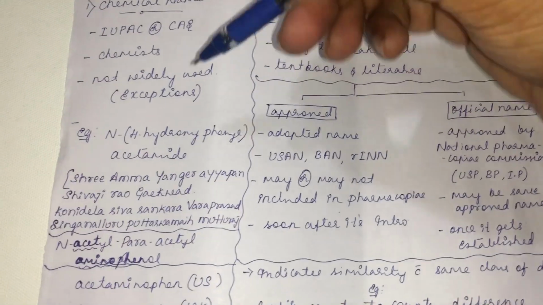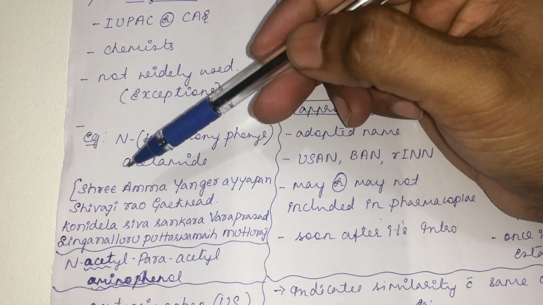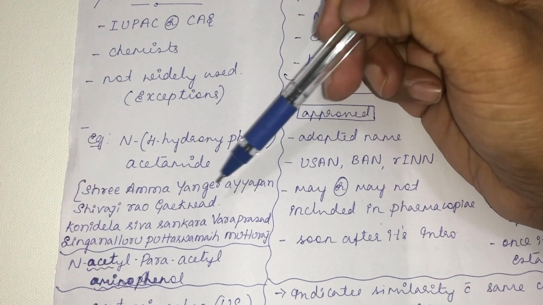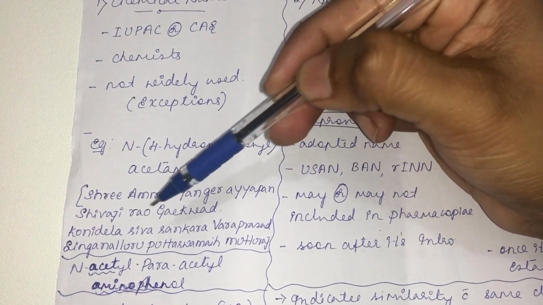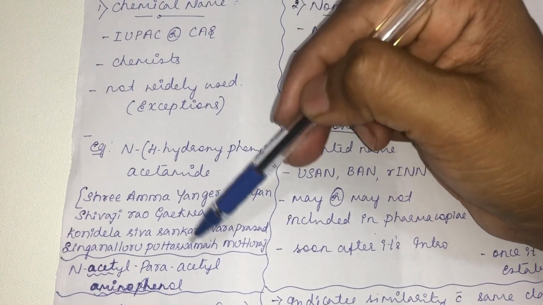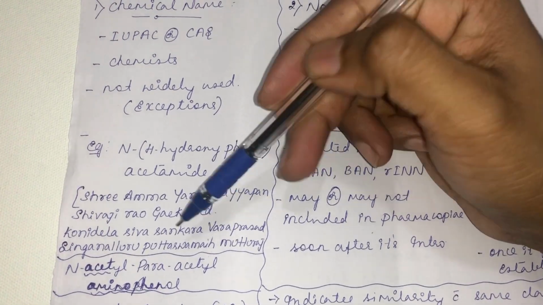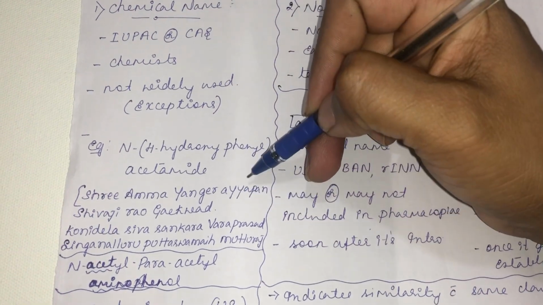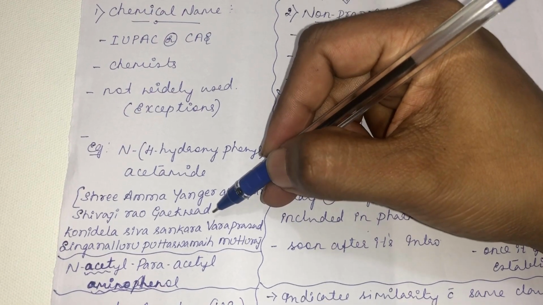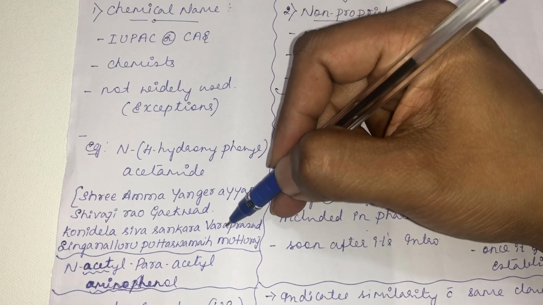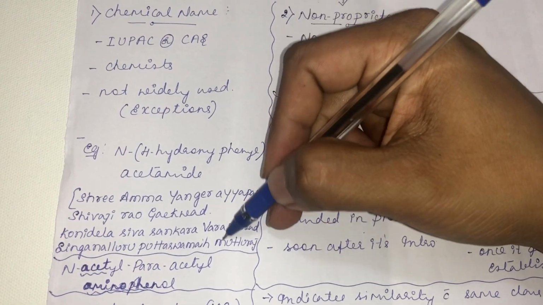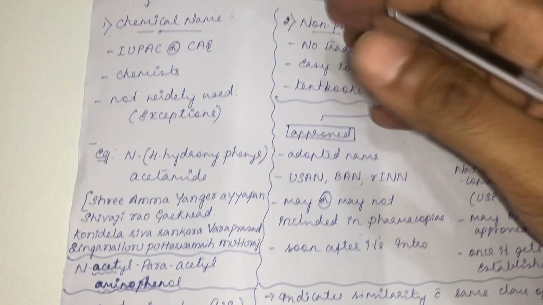It's just like these names. You know this famous celebrity. So what is this? Shri Amma Yangar Ayyappan. Who is this actor? Or Shivaji Rao Gayakwad, Konidala Shivashankara Varaprasad, or Singanalluru Putsamaya Mutturaj. These are like chemical names, very difficult to comprehend. Whereas if you straight away write Sridevi, everyone will know Sridevi. Everyone knows Rajinikanth, everyone knows Chiranjeevi, everyone knows Rajkumar. So these are like the non-proprietary names of drugs.